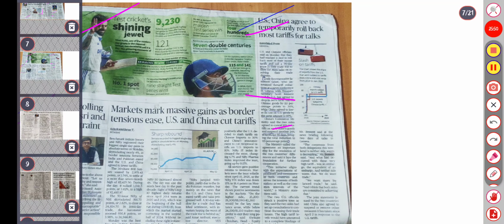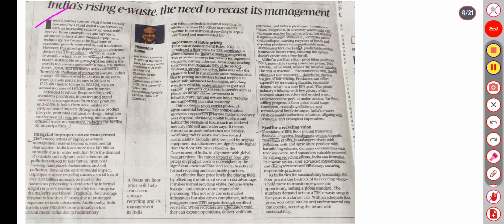Moving to the next, the editorial is covering India's rising e-waste and the need to recast its management. The writer is talking about how the journey toward Viksit Bharat comes with increasing reliance on electronic devices, from smartphones onward, and how this is creating an e-waste problem. There should be proper e-waste management. A byproduct of the growing dependence on electronic devices is electronic waste. So what are the top countries producing a lot of e-waste?